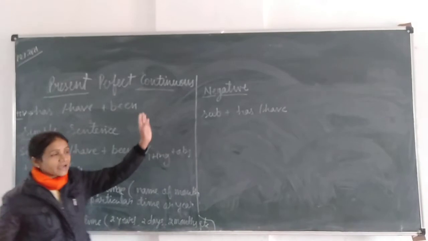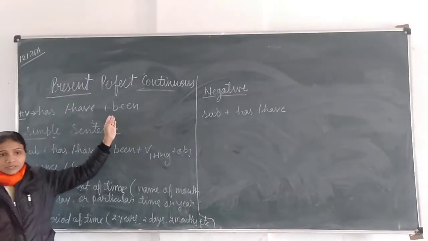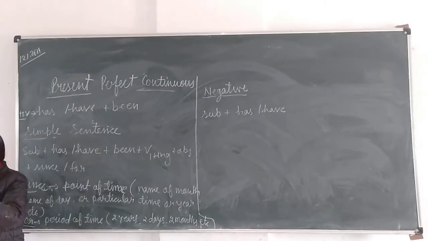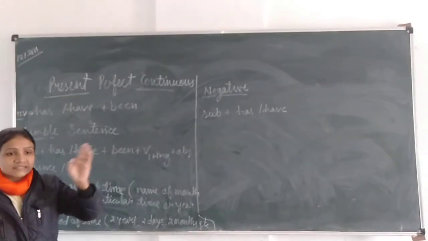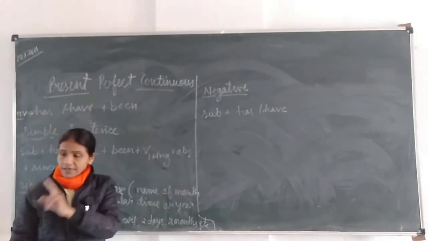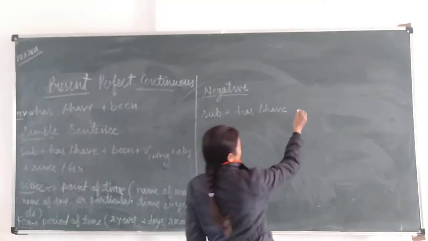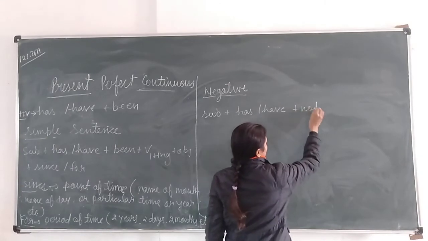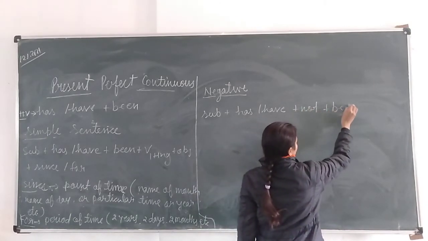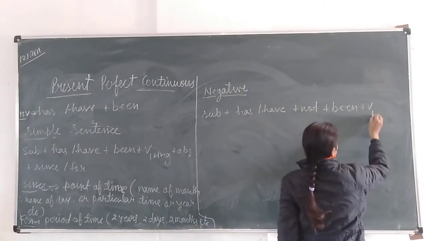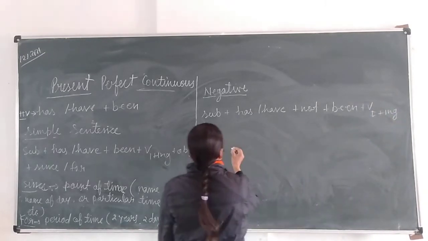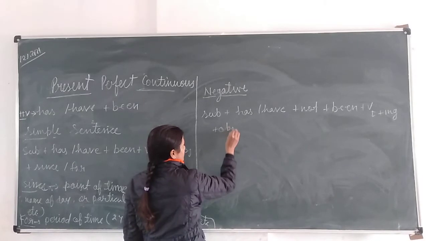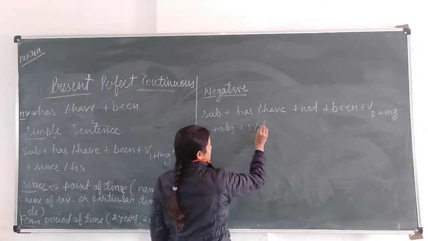So in the starting I have written has, have plus been, but don't write it like that, has been and have been, because this word not we have to use between both of these words: has, have, not, then been. So subject plus has, have plus not plus been, verb's first form with ing, object, and at the end since and for.